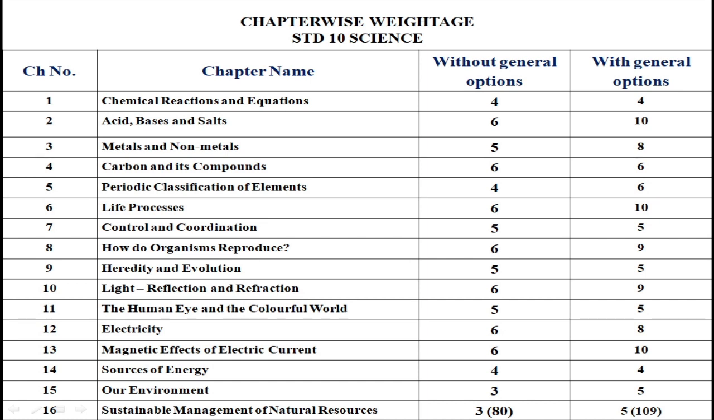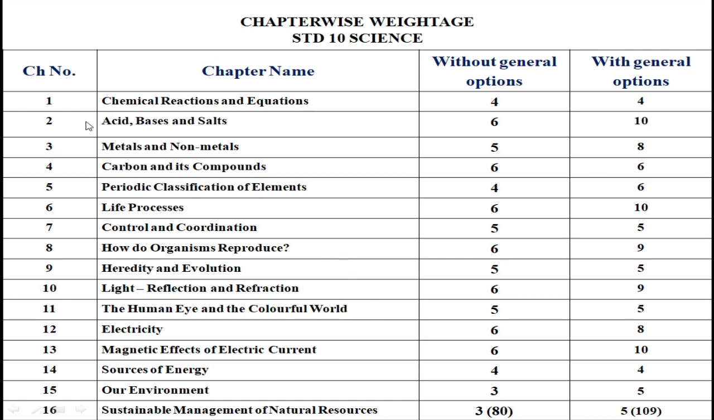So even if they know both the answers of the 37 that was given in that option, that is what we call internal option, here if you know both the answers you will get the marks for both the answers. So that is without general option and with general option.